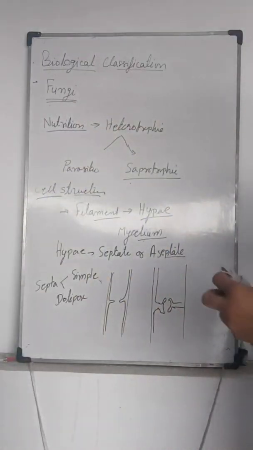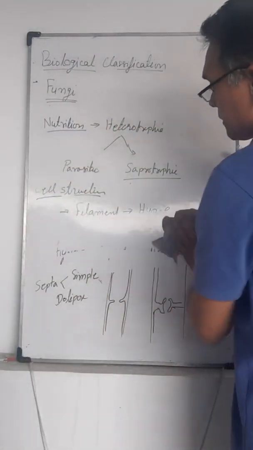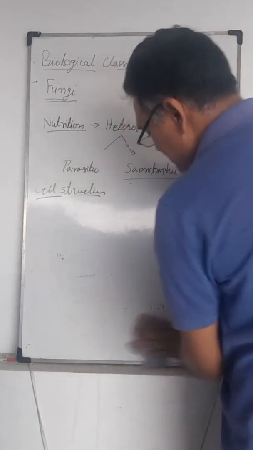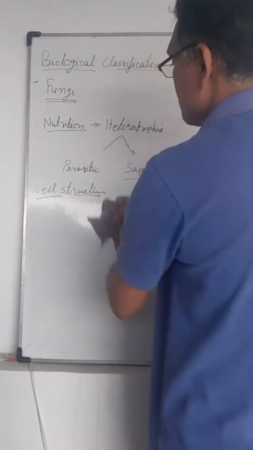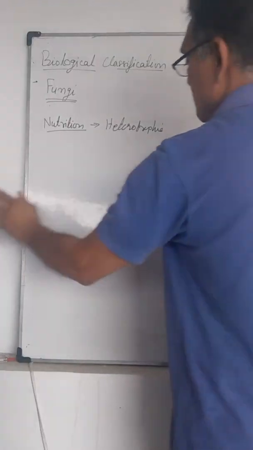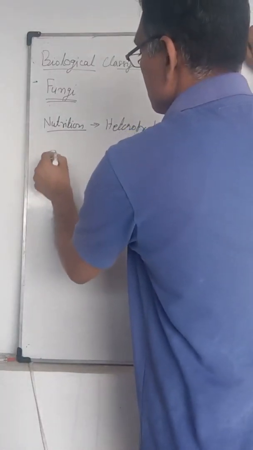Fungi contain different types of reproduction: vegetative reproduction, asexual reproduction, and sexual reproduction.